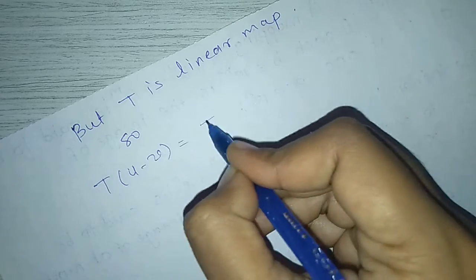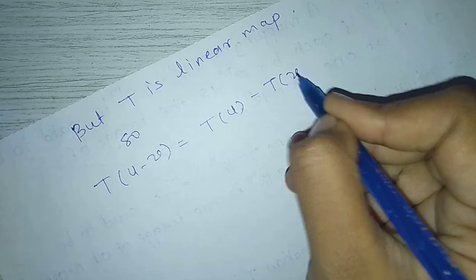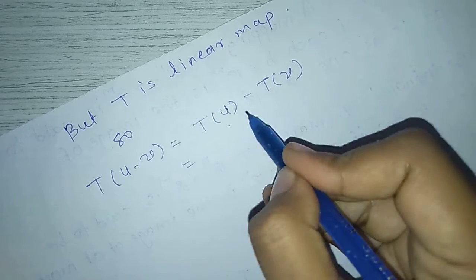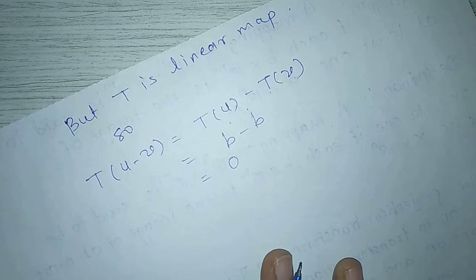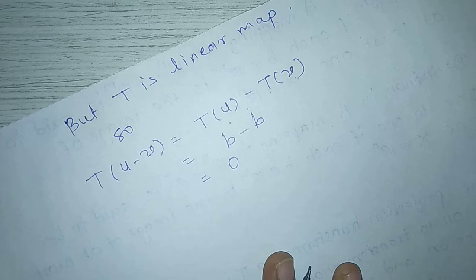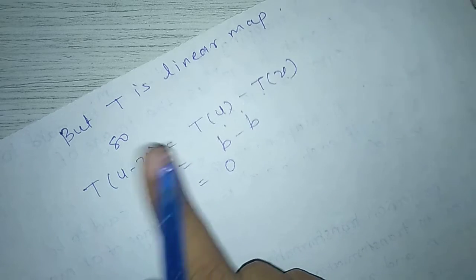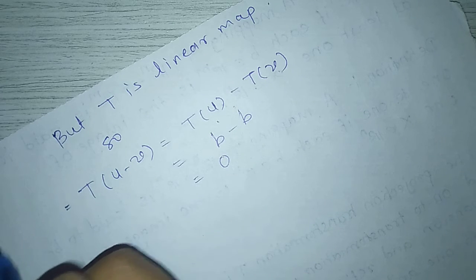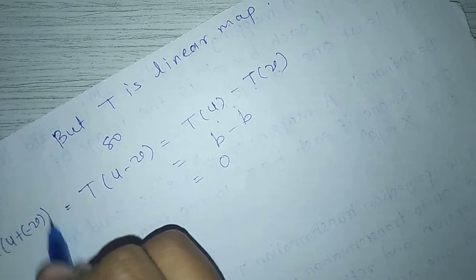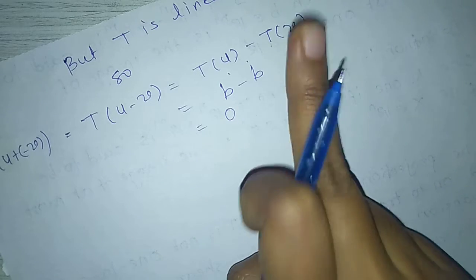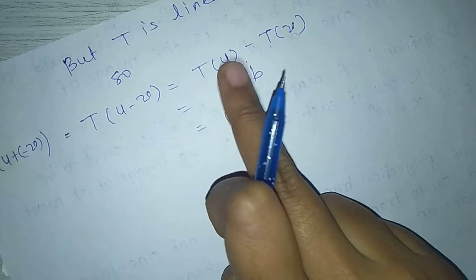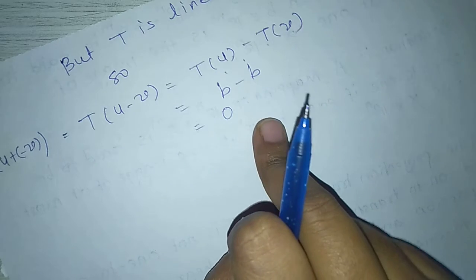But T is a linear map, so T of u minus v equal to T of u minus T of v. T of u equal to b minus T of v equal to b, b minus b, 0. T is a linear map, then T of u plus v equal to T of u plus T of v. But here we take T of u minus v. This can be written as T of u plus minus v equal to T of u minus T of v, which is equal to b minus b equal to 0.